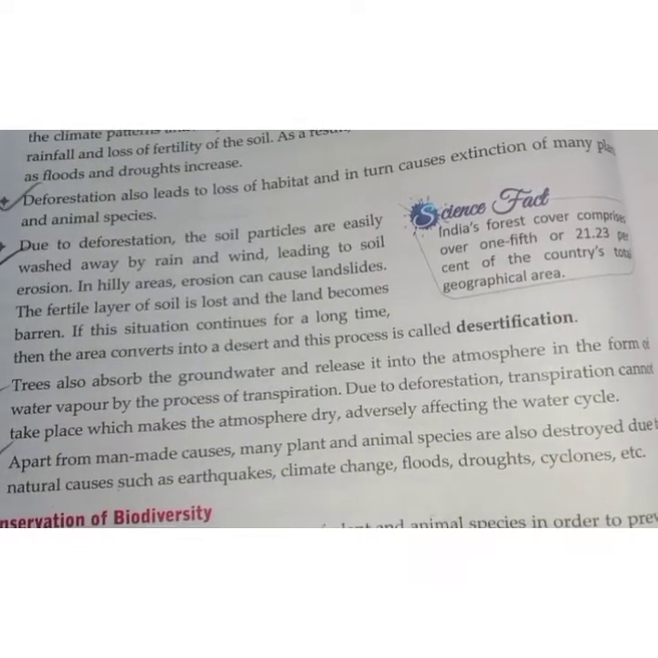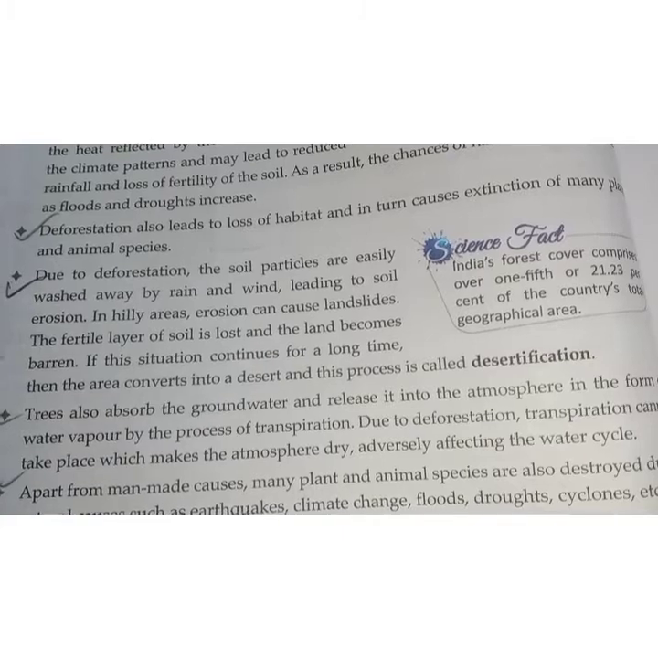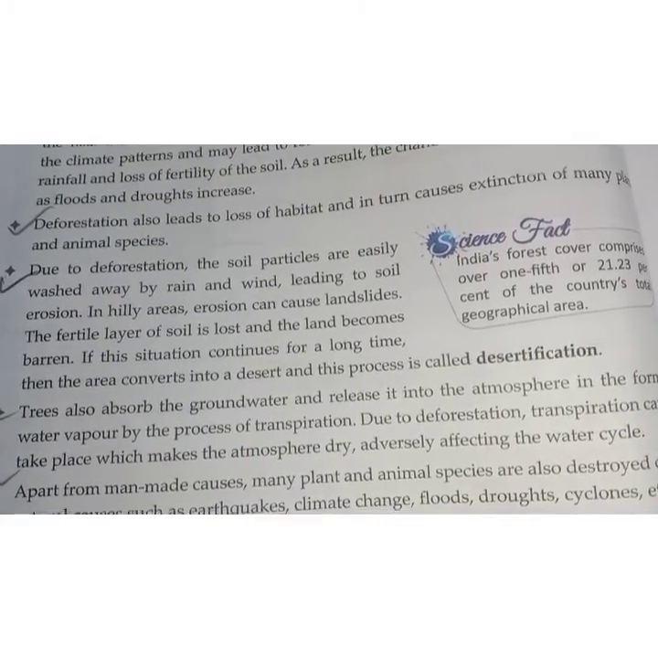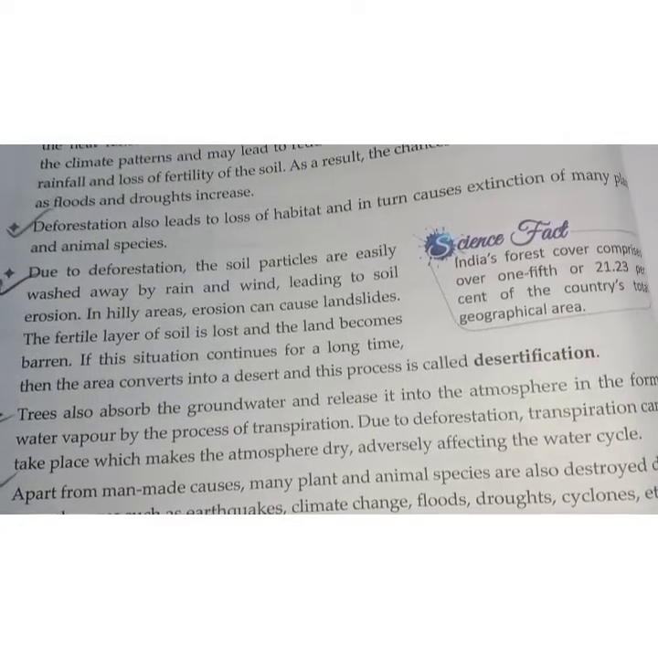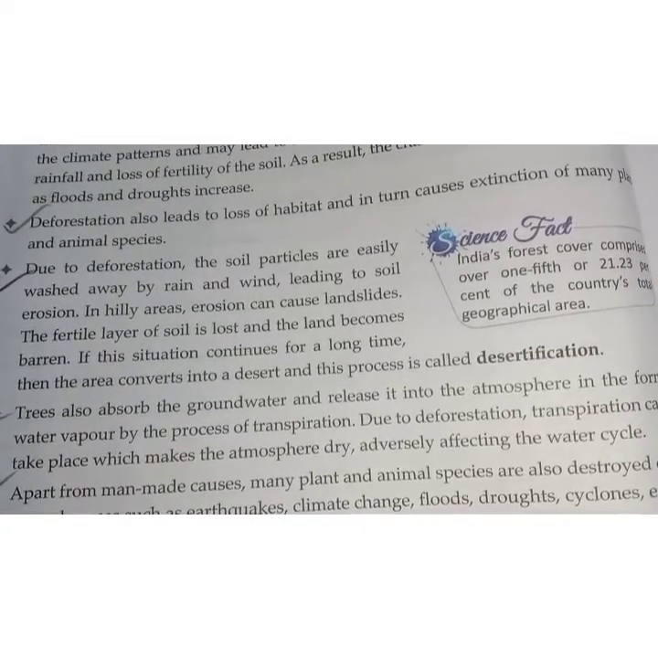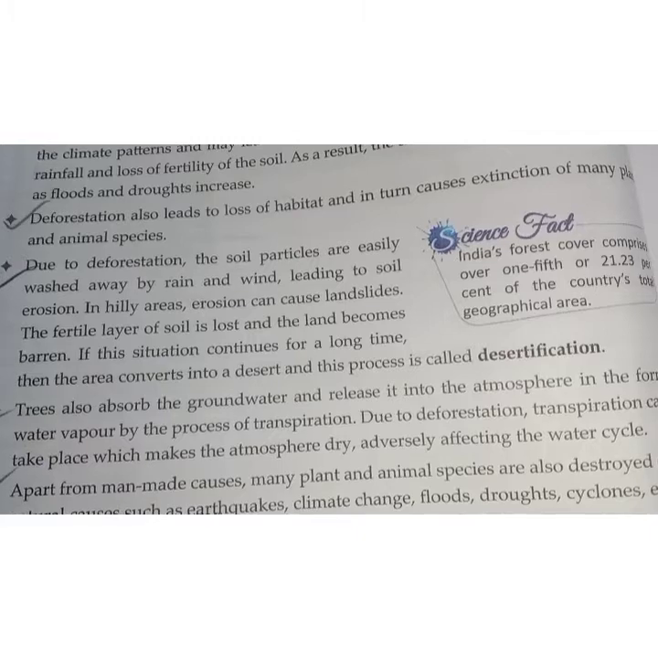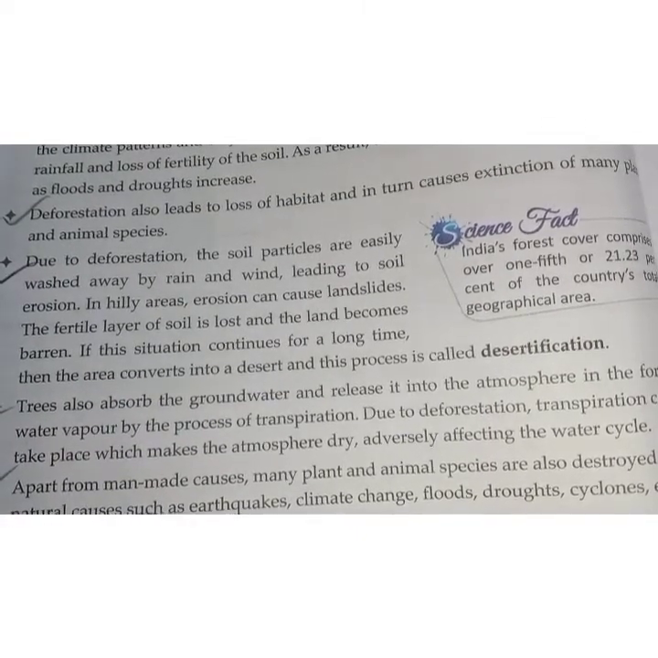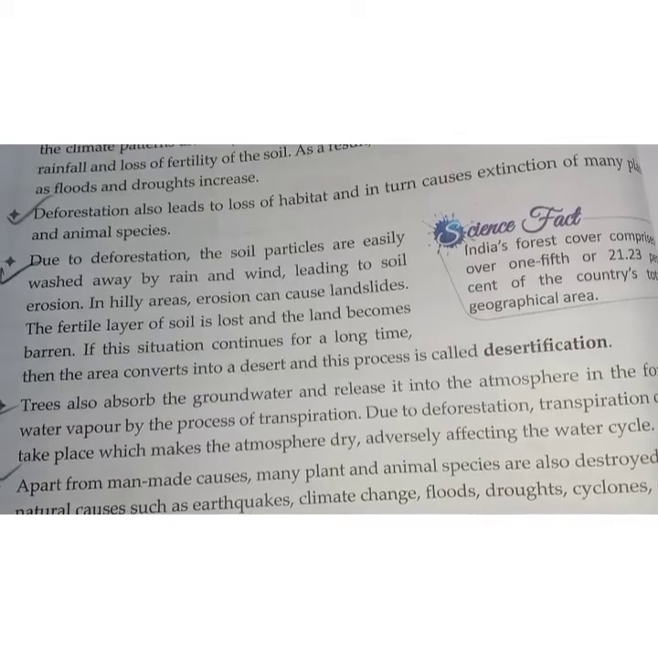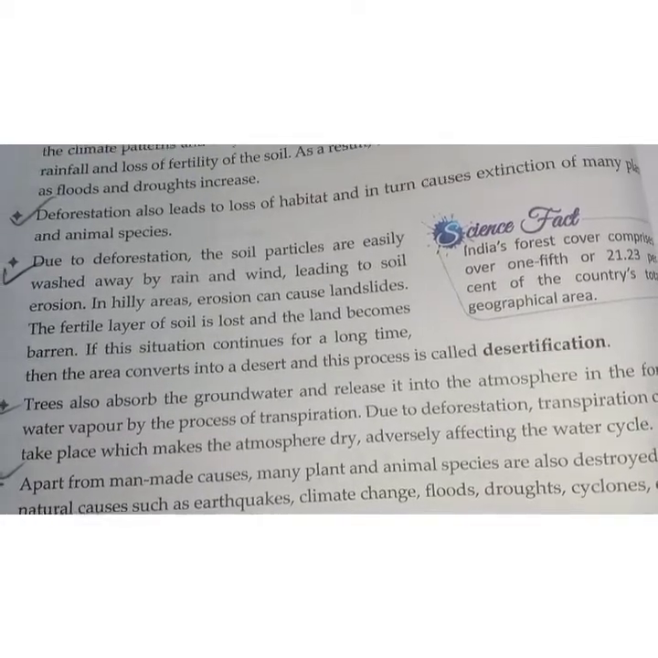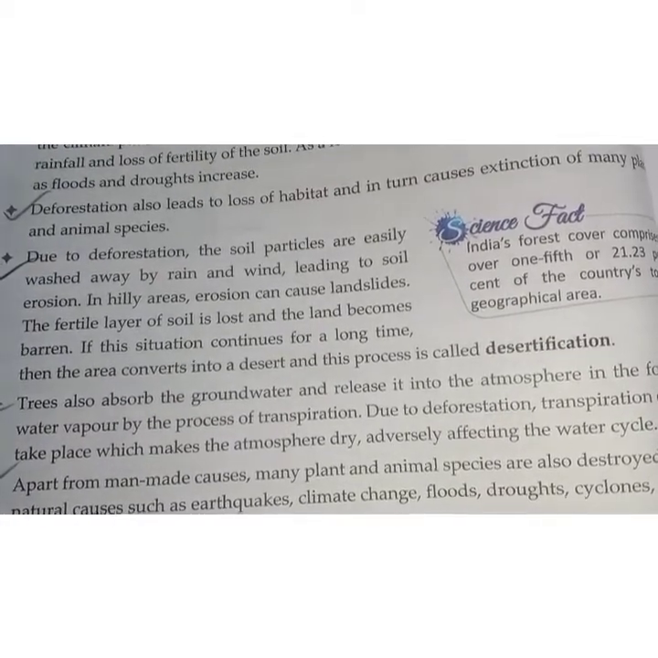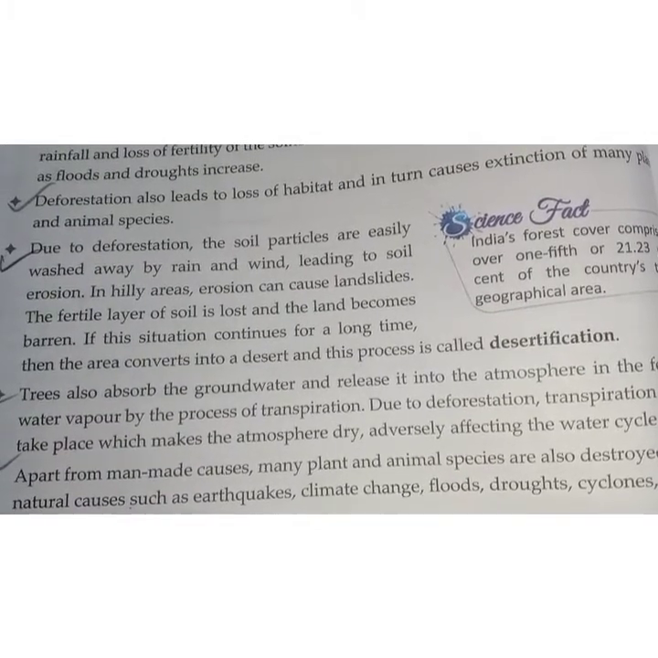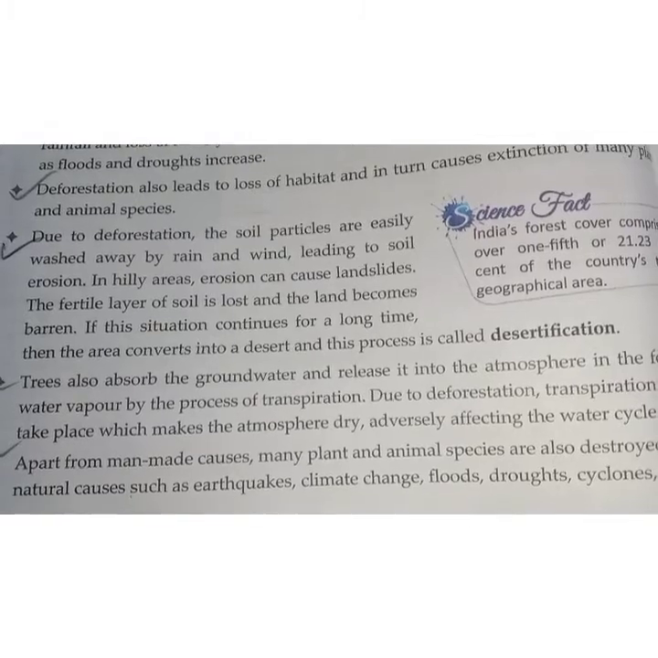Due to deforestation, the soil particles are easily washed away by rain and wind, which leads to soil erosion. In hilly areas, soil erosion also causes landslides, and the fertile layer of the soil is lost and becomes barren. If this continues, then the area will convert into desert, and this process is known as desertification.